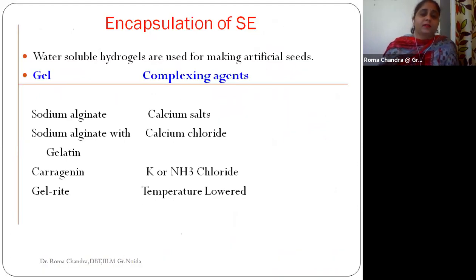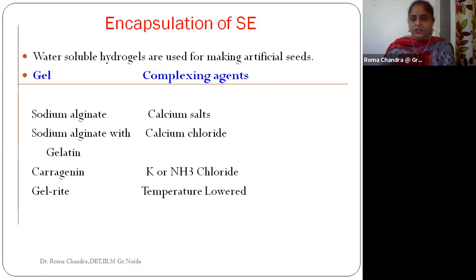While going through the process of encapsulation of these somatic embryos, we need an environment which will help our seed to be encapsulated. We can preserve them, and we can use these encapsulated environments, the artificial seeds, take them to the fields and start the process of plantation there. These are actually water soluble hydrogels covering the embryoid, the seedling, and you can see there are certain combinations.